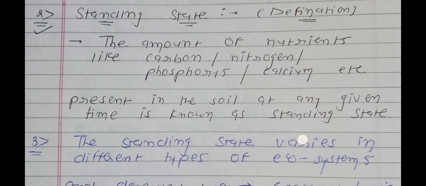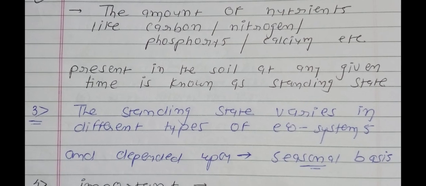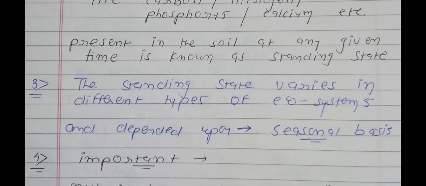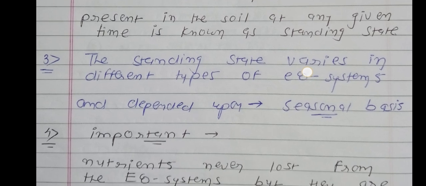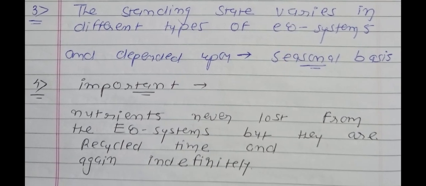So you are going to remember this: the value or the amount of standing state will be different in different types of ecosystems. And see, it is also dependent upon the seasons. So if the seasons change, then the amount of standing state will also change. Now see point number 4. It is important to note that nutrients are never lost from the ecosystem, but they are recycled time and again indefinitely. Okay, so point number 4 is very important.